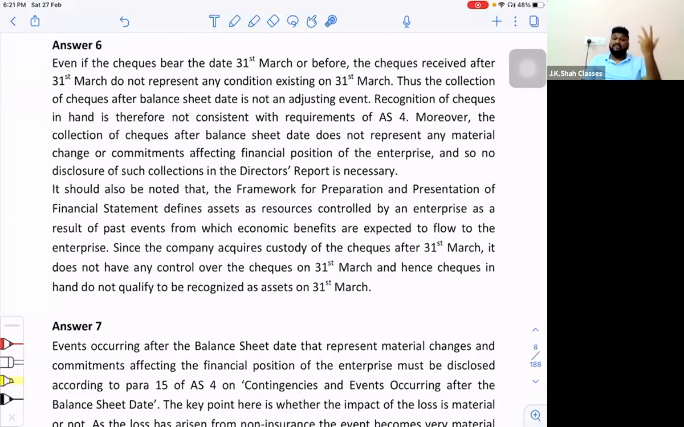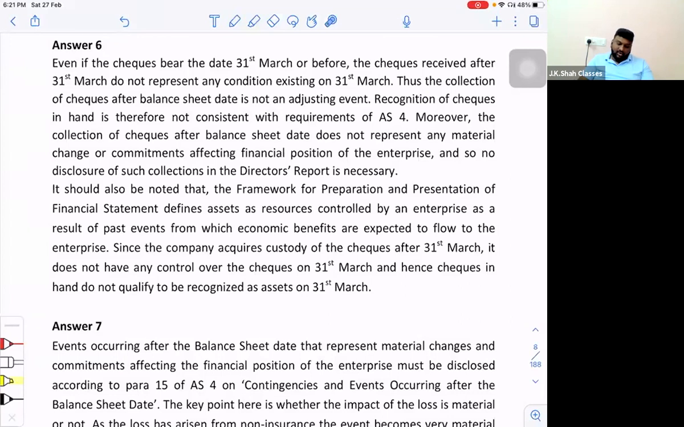Now some people will say, sir, we have a debtor outstanding as on 31st March, so debtor outstanding is a condition existing. No. If you have a debtor, it is implied he will pay you. So there is no condition as such. See, condition means what? Condition means it is financially impacting you. And technically, sir, this is not having any financial impact.